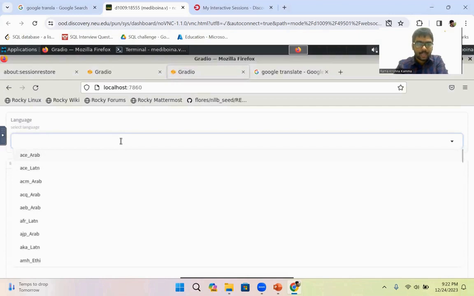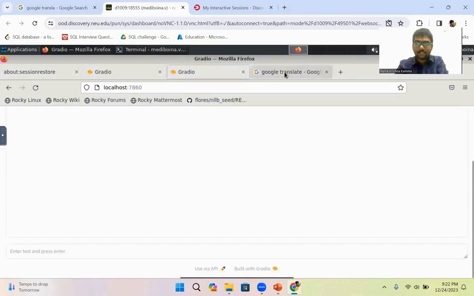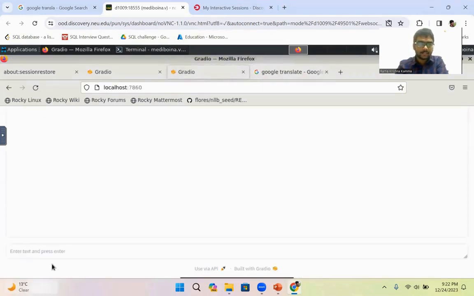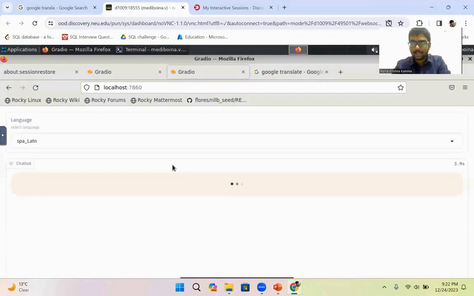Suppose here I'm taking the Spanish language. In Spanish, I'm using Google Translator for "I have a headache", and I'm copying that and giving that information here. First, the system takes the Spanish input and converts it into English, which is the system default language. Then it searches the results and gives the results back in the Spanish language. I can see those results here.